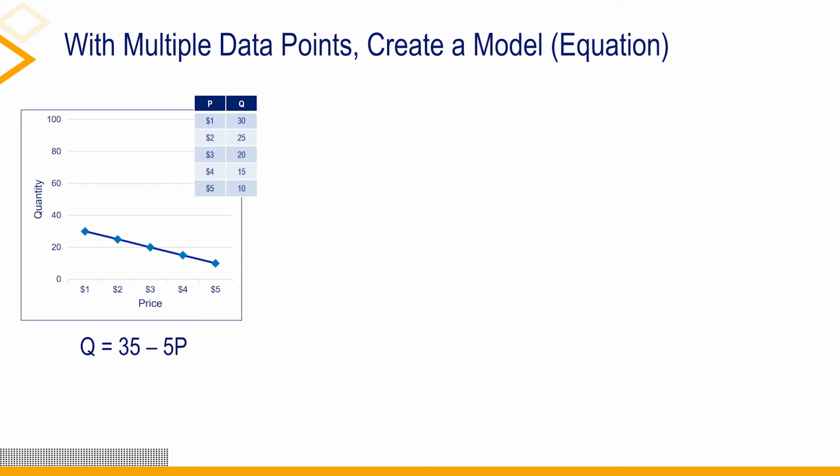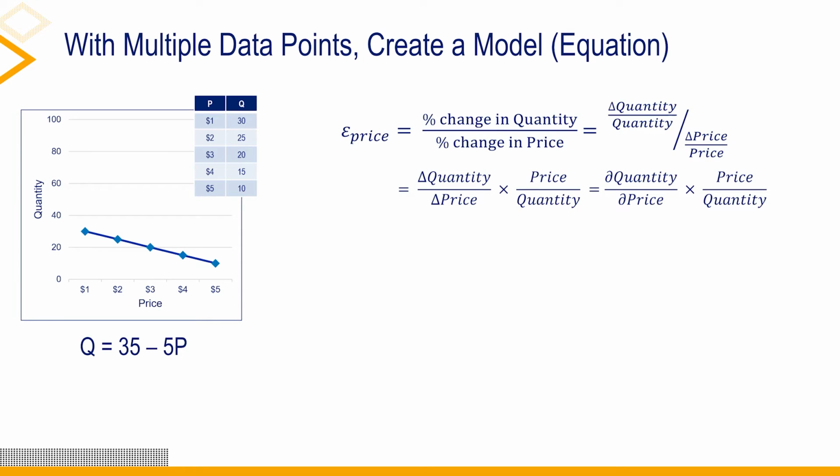Here the model is quantity equals 35 minus 5 times price, which is written below the graph. The slope of the line relating price and quantity declines at a rate of 5 units of quantity for every dollar increase in price. This is a linear functional form. The continuous function analog of a change is differentiation from calculus.